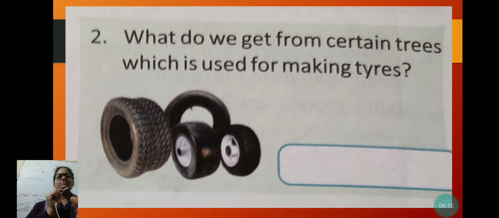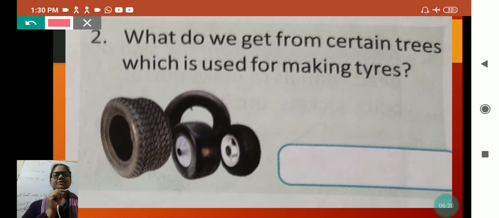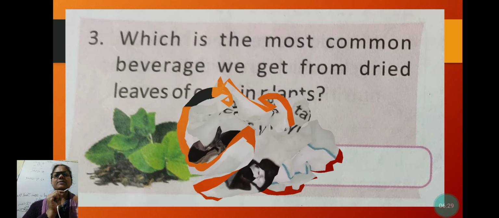What do we get from certain trees, which we use for making tires? And we get rubber, because from rubber tire is made. Many more things are made from it.